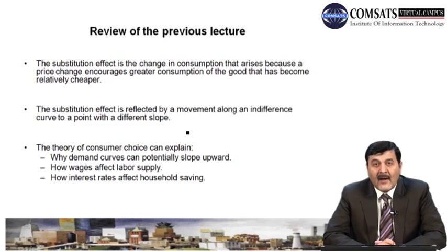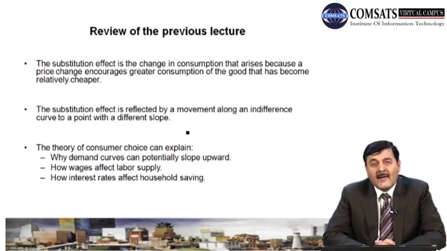The last application that we discussed last time was how the interest rate affects household savings, right? As we know, with an increase in the interest rate, people would like to save more and consume less, because they want to invest and get higher returns. How can we relate this with consumer theory?